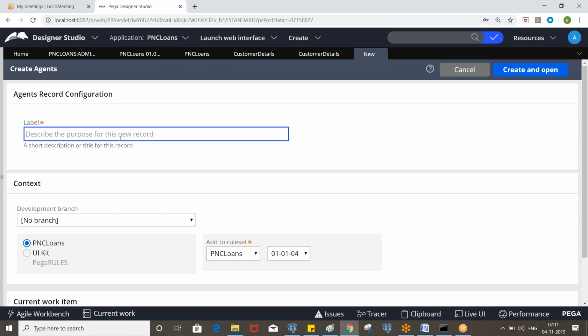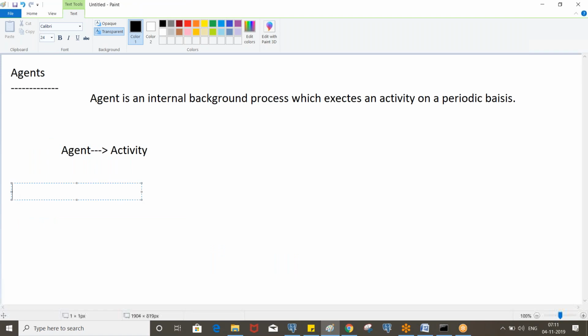Okay, so let's say we are creating the PNC agent. So here we have two types of agents available. One is the standard agent and another is the advanced agent.